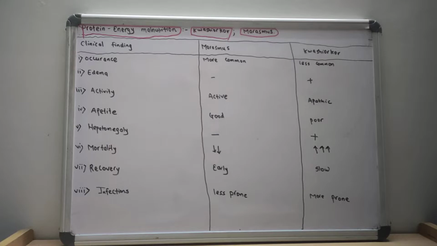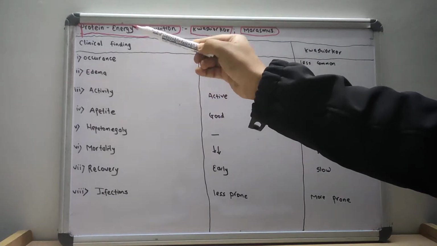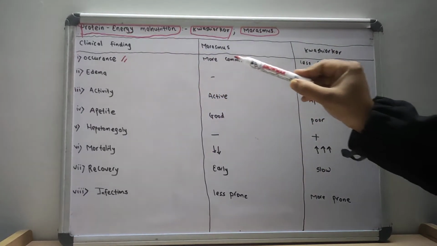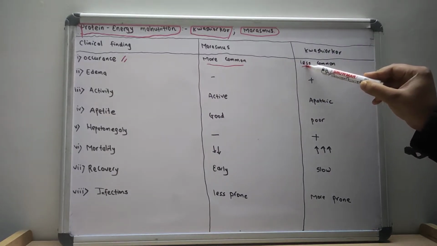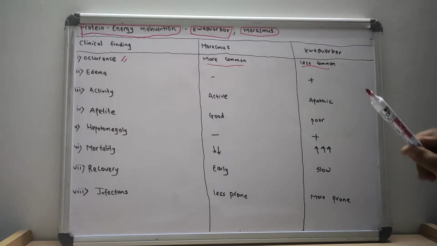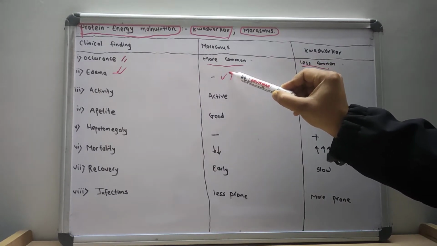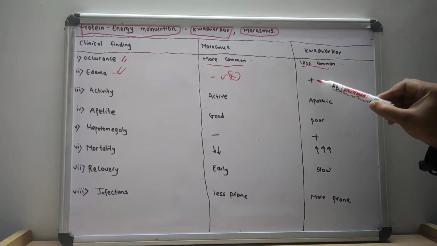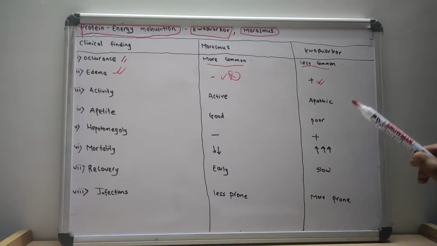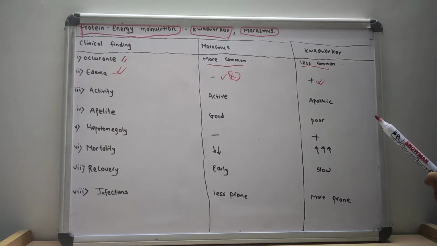Now let us discuss the clinical findings of marasmus and Kwashiorkor. Marasmus is more common, whereas Kwashiorkor is less common. So where do we find edema? In marasmus there is no edema, but in Kwashiorkor edema is present. The edema is present due to decreased plasma oncotic pressure and liver malfunction. In the liver there is fatty change due to decreased apolipoprotein synthesis.